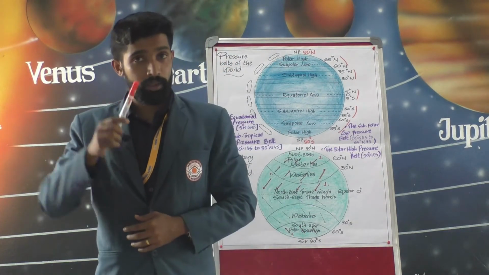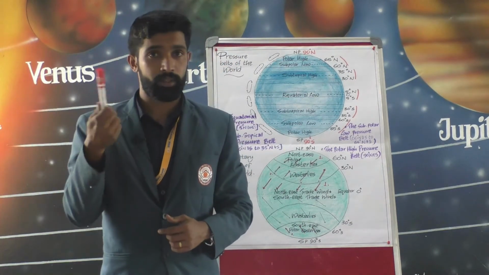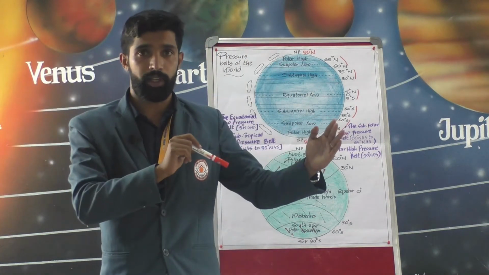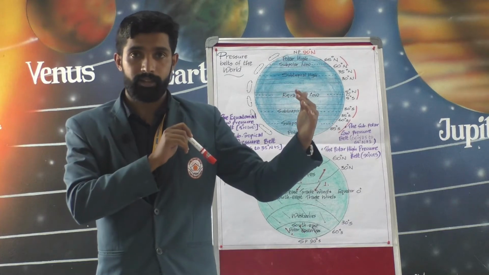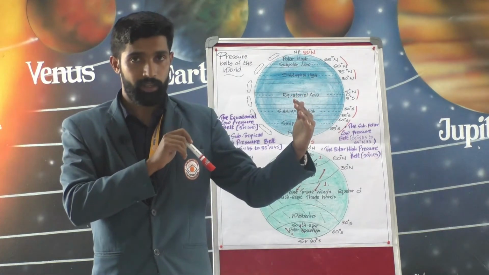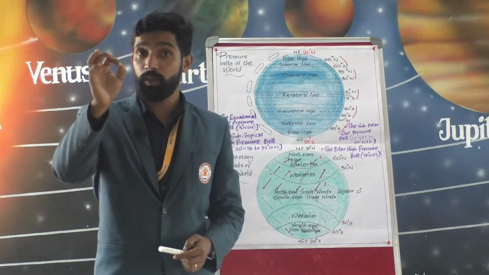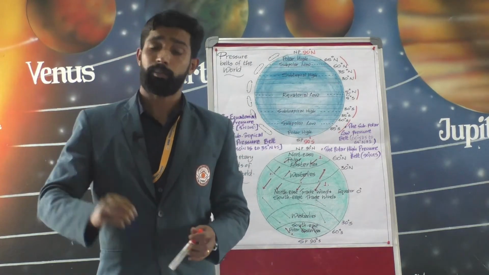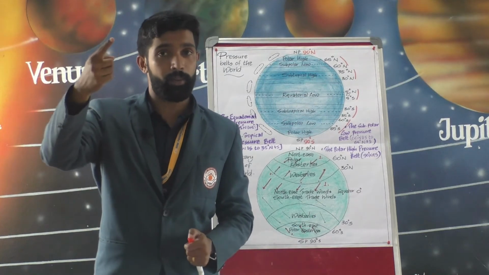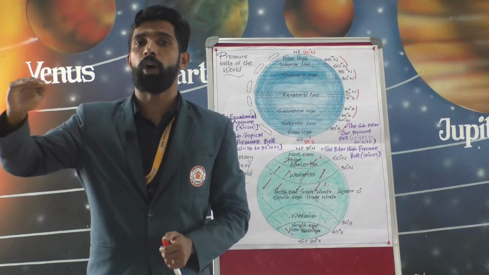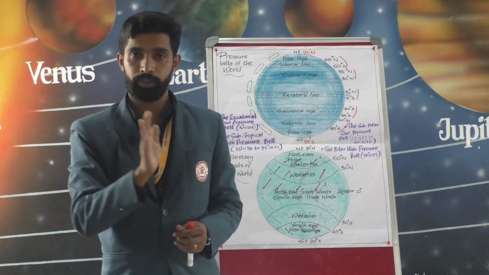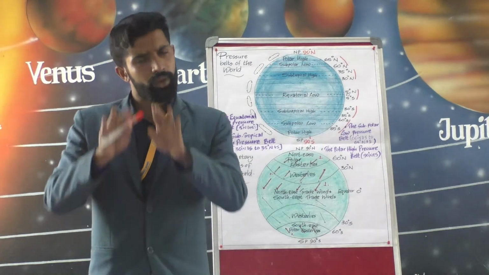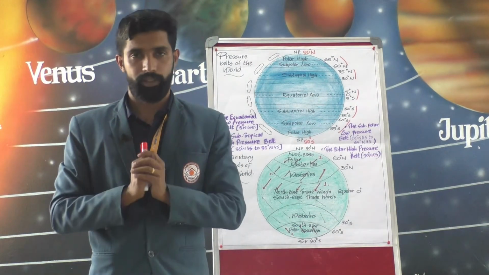When strong winds blow in a spiral motion from the surrounding high pressure area to the low pressure area at the center, that is known as a cyclone. It is associated with heavy rain and is very destructive. But in an anticyclone, gentle wind blows out from the high pressure area to the surrounding low pressure areas. So it is associated with fine weather.